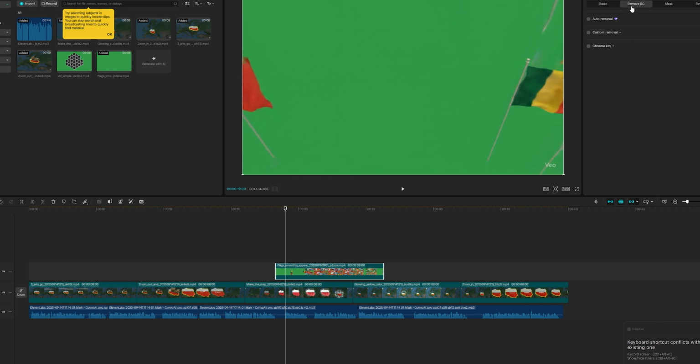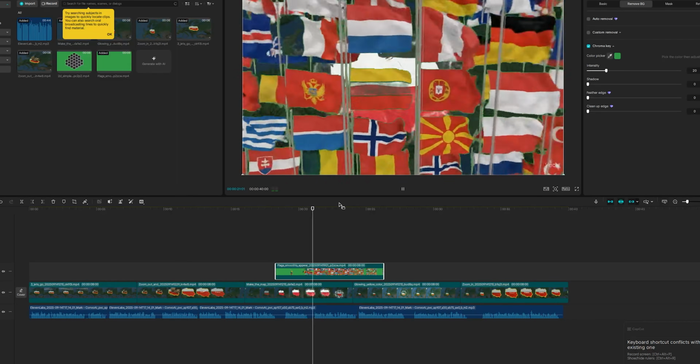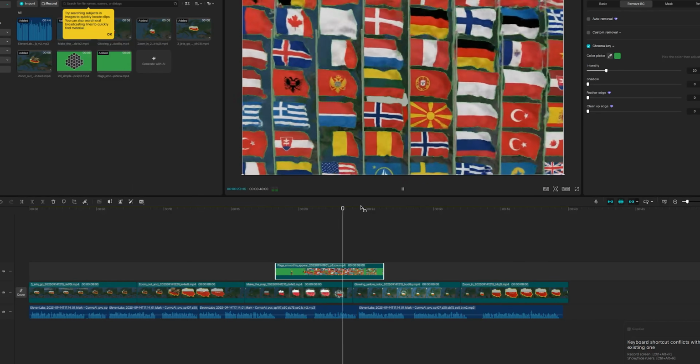Now, you can go to the Remove Background option and select the Chroma Key feature. Then, you can select the color picker and click the green background, and it will remove the green background. That's really easy. The next step is to add suitable sound effects to this scene.